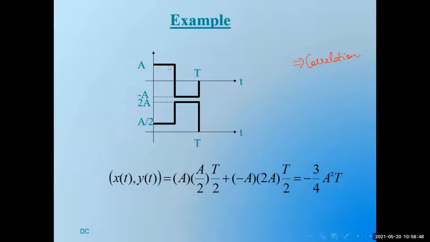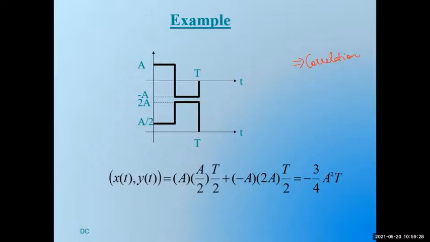So this is a into a by 2 for which duration? For the duration t by 2. So the parts a into a by 2 multiplied with t by 2 plus the second half is minus a into 2a. See, the first signal is minus a, the second signal is 2a, and again, this exists for a time duration t by 2. So if I find this, I'm going to get minus 3 by 4 a square t. This gives me the correlation between the two signals, also known as the inner product of the two signals.